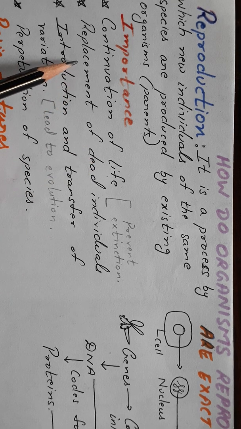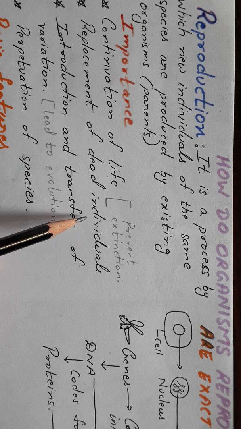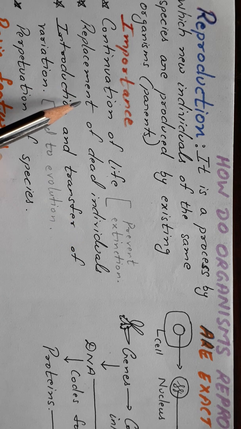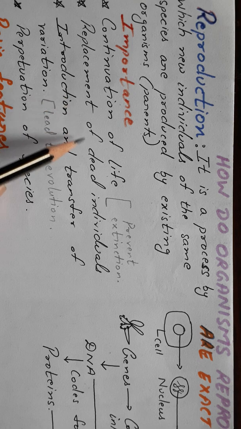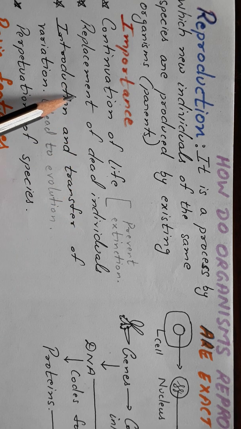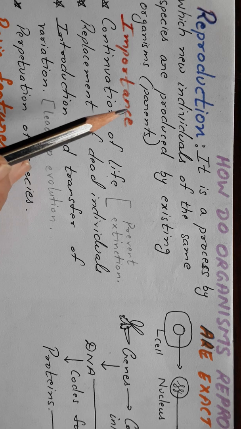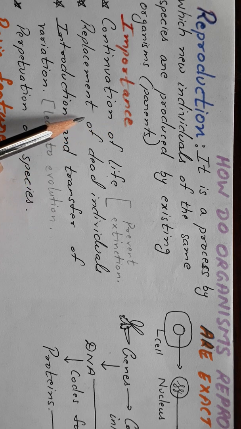Secondly, it is required for replacement of the dead individuals. Like the organisms, when they take birth, they live, and after that they die. Now the organisms which are dead, they are to be replaced with the new, and that is what will be done by the newly produced organisms by reproduction.